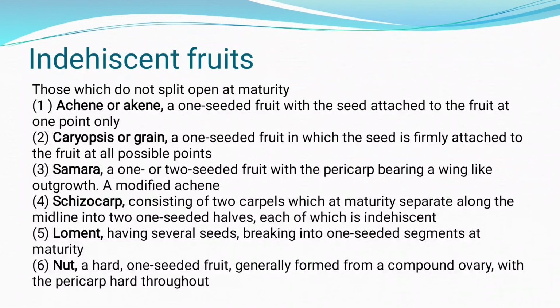Then there is a nut. It is a good example of a simple indehiscent fruit. A nut is a hard one-seeded fruit, generally formed from a compound ovary with the pericarp hard throughout. There are different types of nuts, such as walnut and almond. They have a hard coating and the seed is present inside that hard and tough coating. That is nothing but nuts.